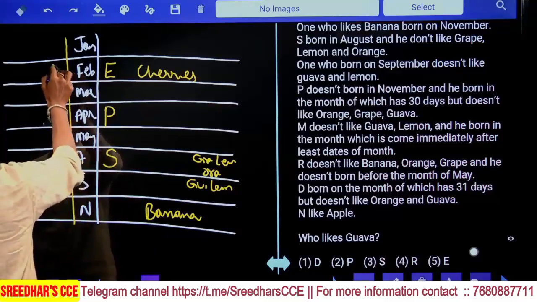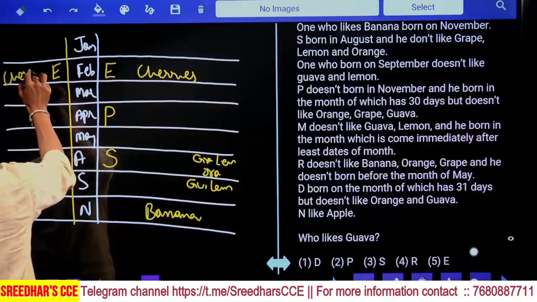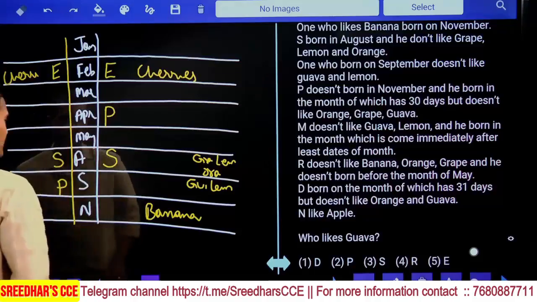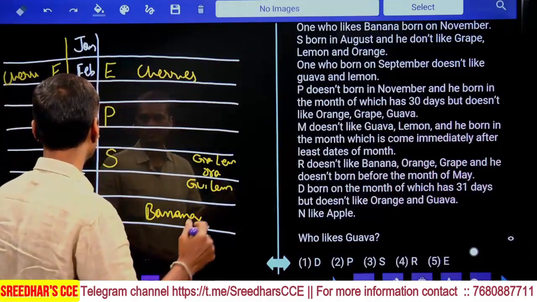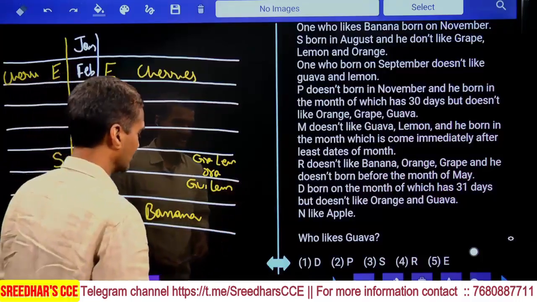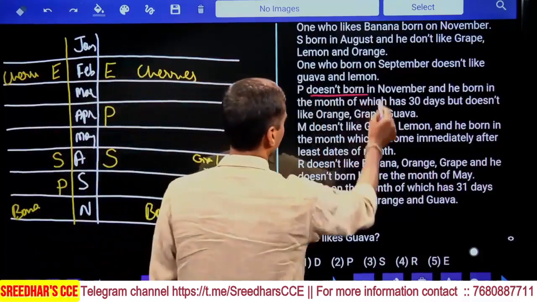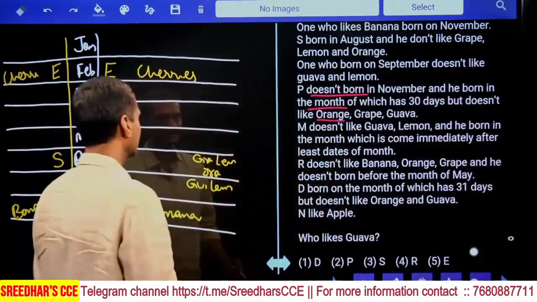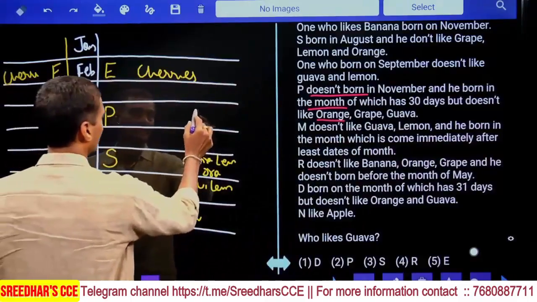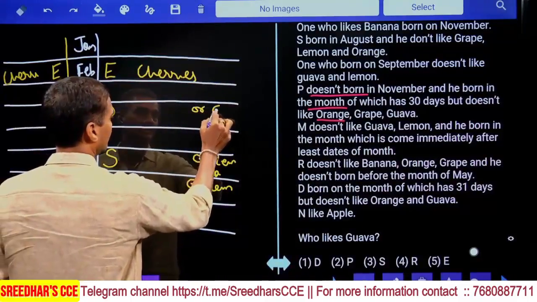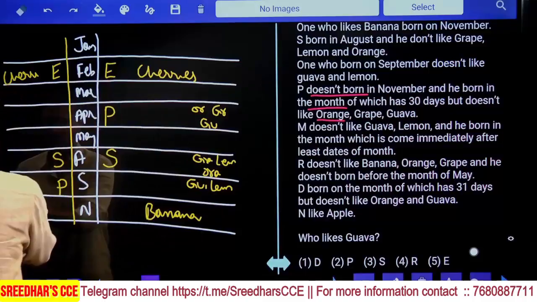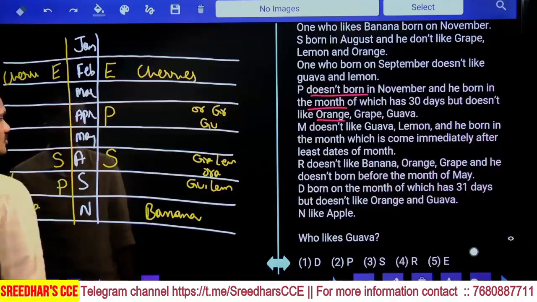Here S is in August, and this is E with cherries, and this person likes banana. Done with this? P can be born either in April or in September. Then next: P does not like orange, grape, and guava. So for this P, orange, grape, and guava are ruled out.